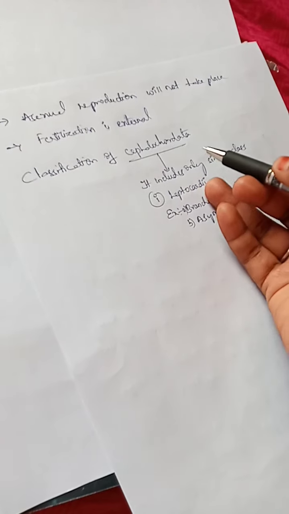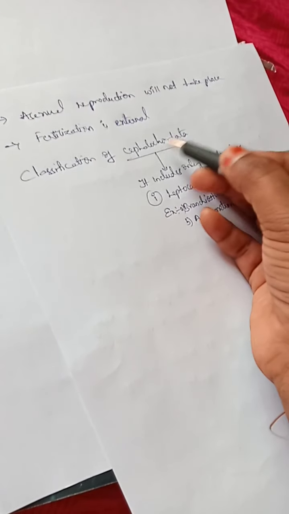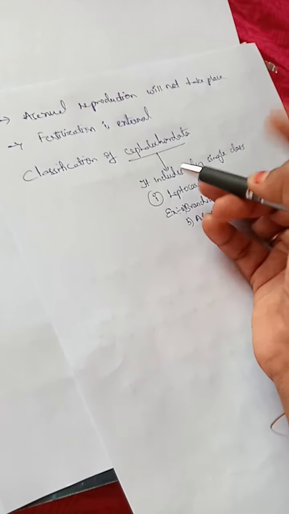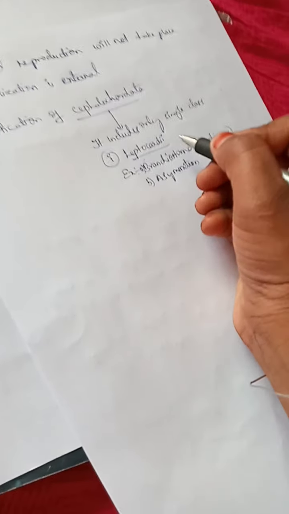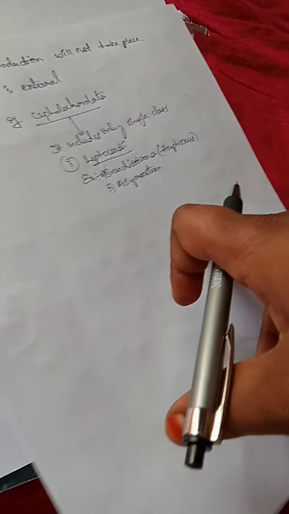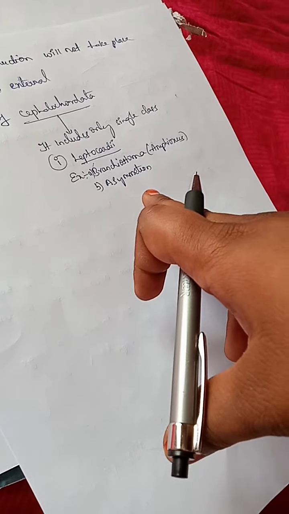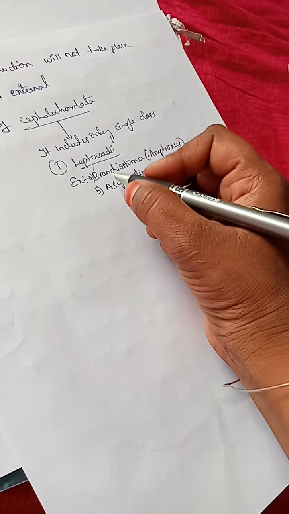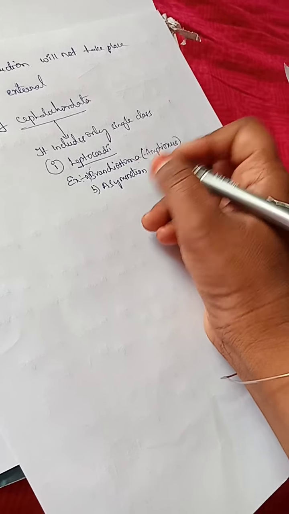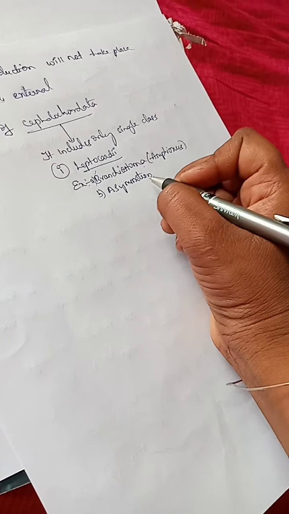Coming to the Cephalochordata simple classification. The subphylum Cephalochordata includes only one single class, that is Leptocardii. Its examples include Branchiostoma lanceolatum and Asymmetron.